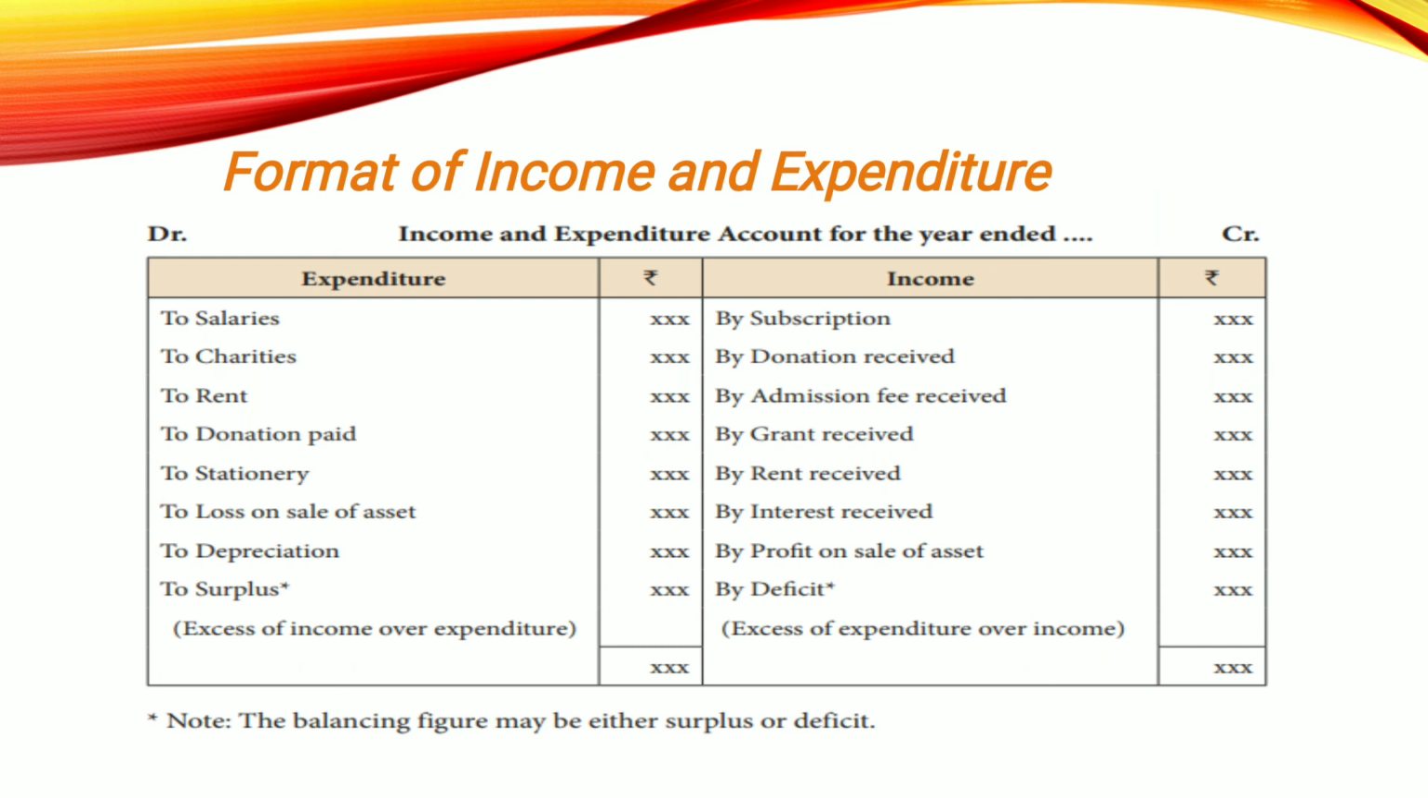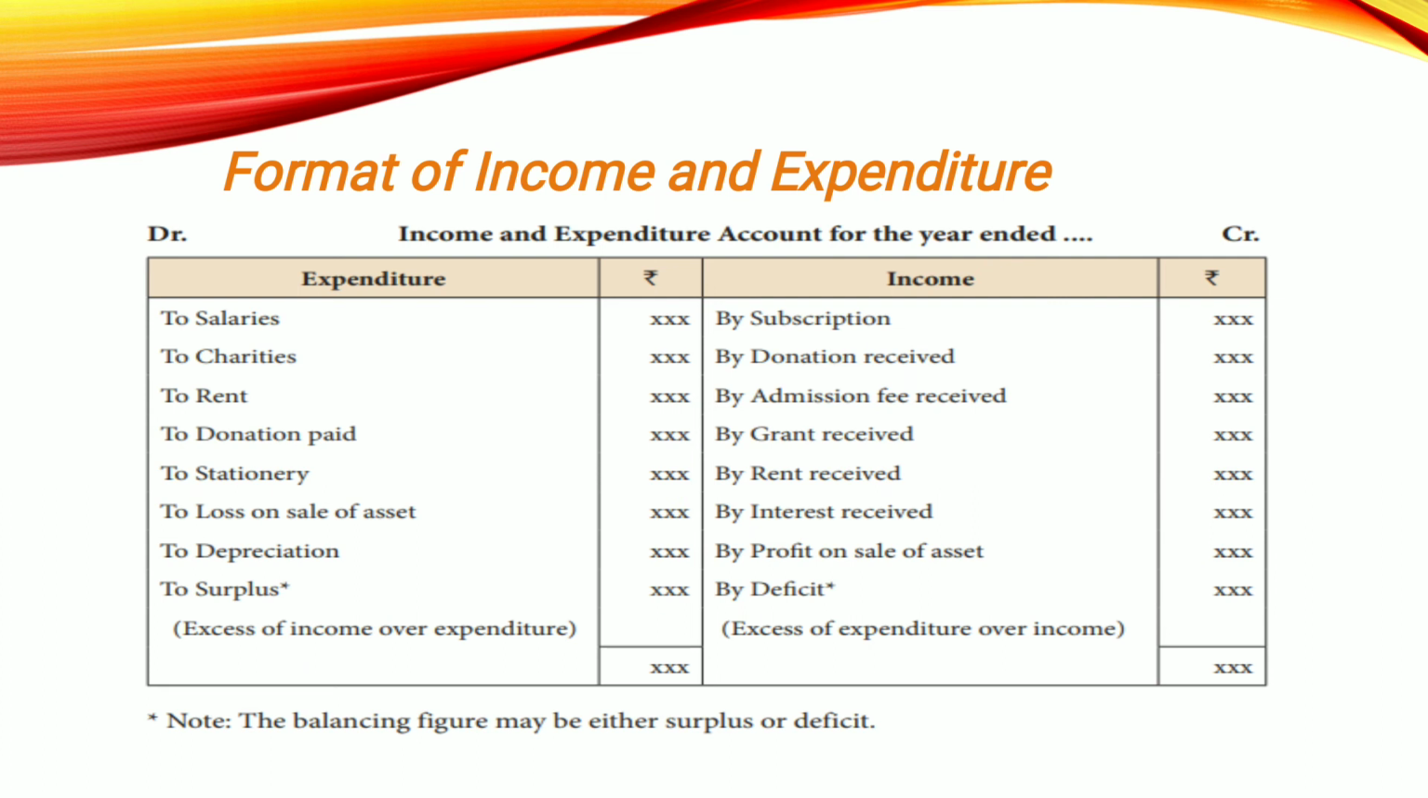So here we have the format of income and expenditure. This is how it looks and how we have to prepare it. As I said, expenditure will be recorded on the debit side. Expenditure is nothing but all loss items, and on the contrary, on the credit side we have all profit or incomes. Look into the items of expenditure. First one, salaries, charities, rent, donation paid, all expenses. Stationery, loss on sale of asset, depreciation, everything is recorded.